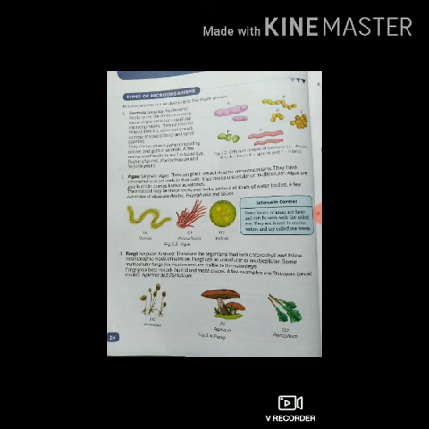They can be unicellular or multicellular. That means some algae have a single cell and some have many cells. Algae are found in clumps known as colonies.